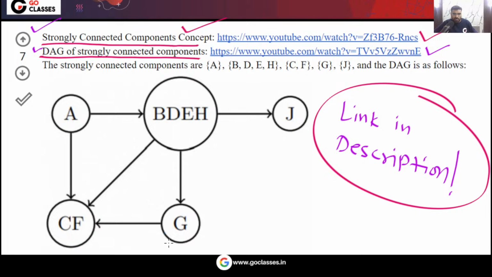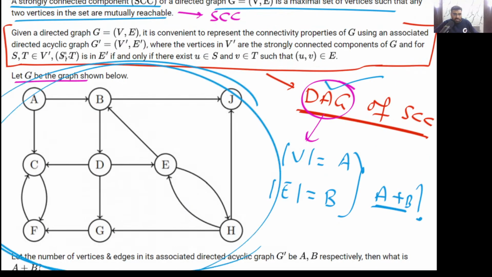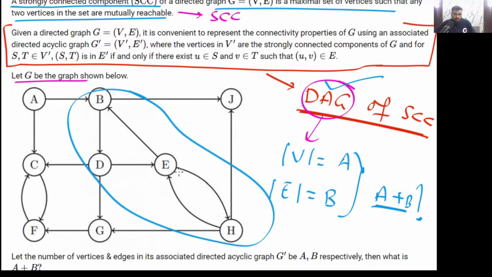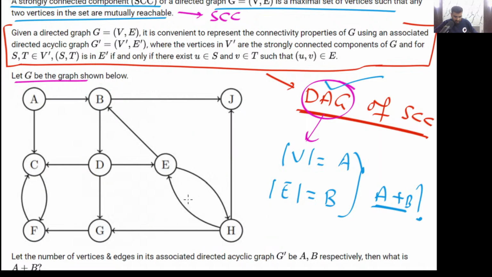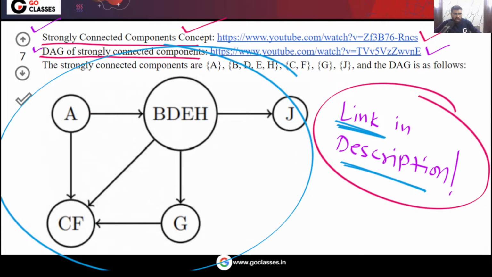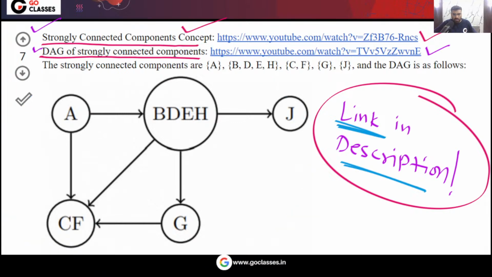In this graph, A is a strongly connected component, and BDEH is also a strongly connected component. You can just watch these videos, I will provide the link in the description, and you can easily solve this question.